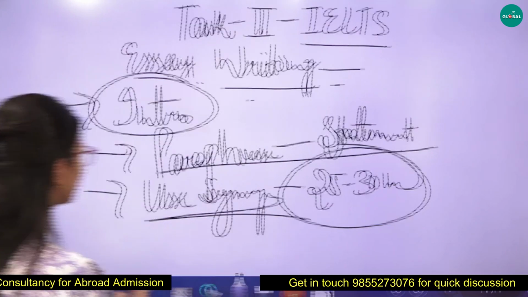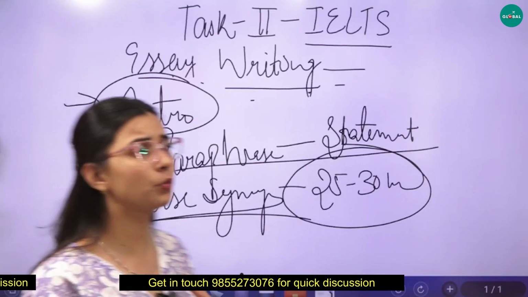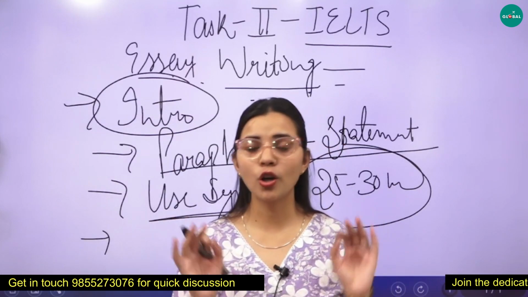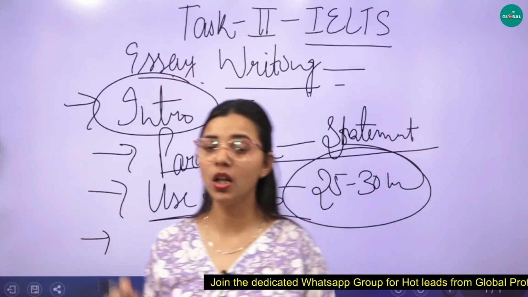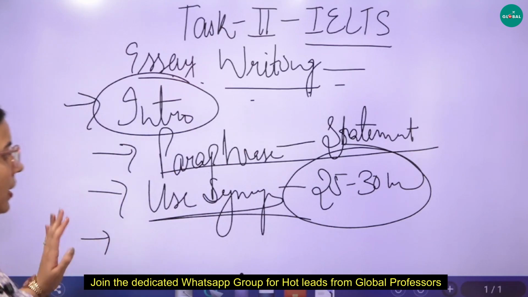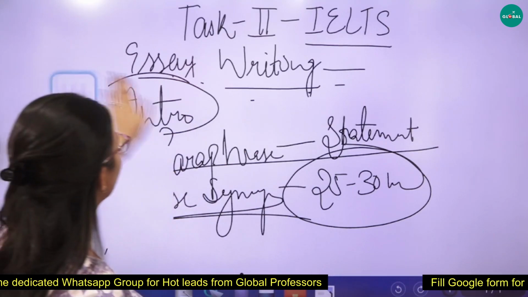One mistake students used to make is that they always write one line like, "I am going to discuss this in this essay." You are not supposed to say that. They already know what you're going to be writing down. You must take care of that. Okay? So this is about the introduction part.